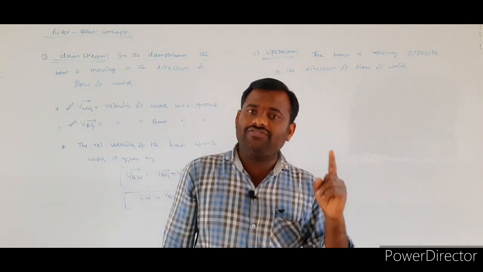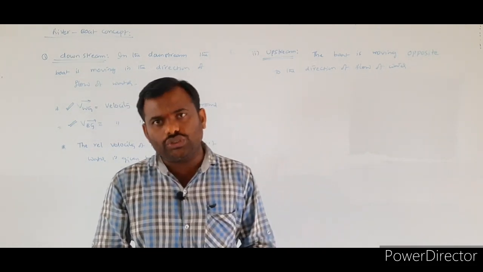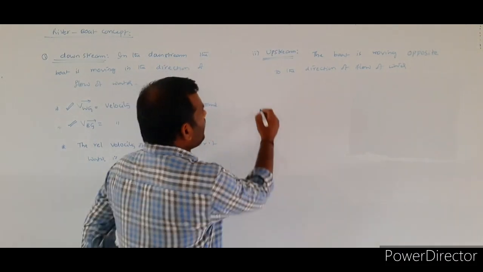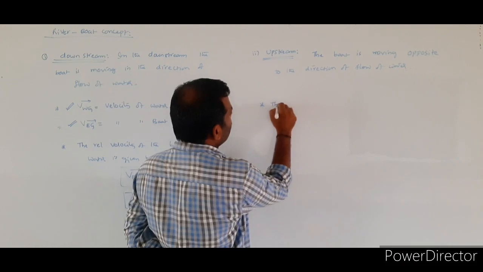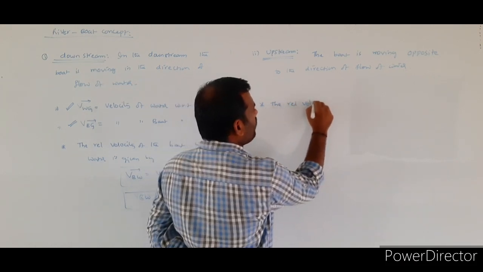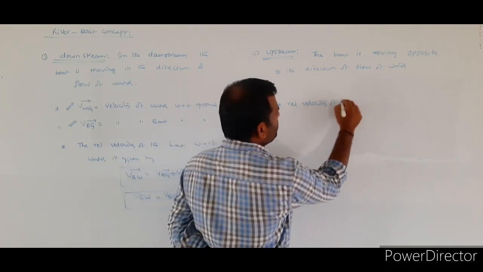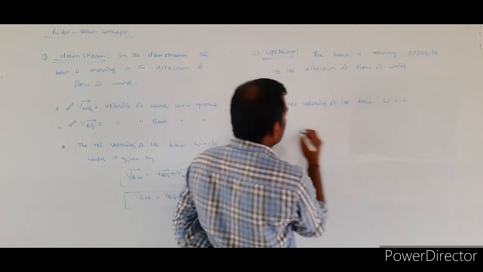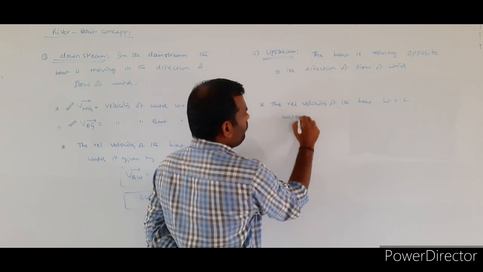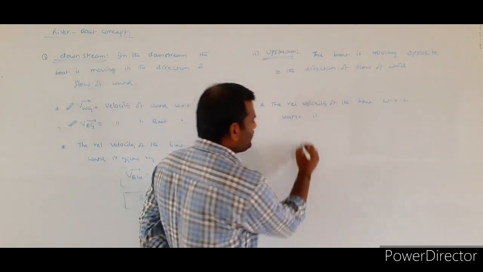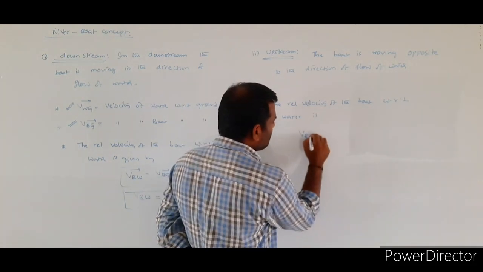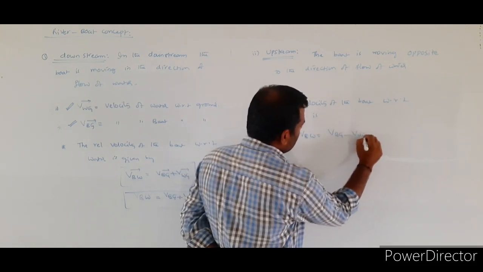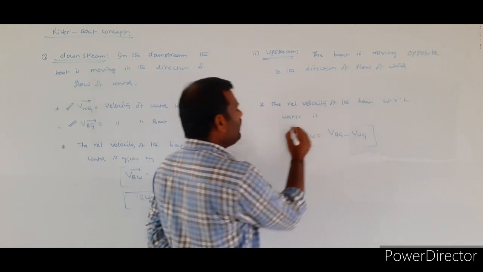That's why the final resultant value of the boat should be less than its actual value. So, the relative velocity of the boat with respect to water is equal to VBG minus VWG.